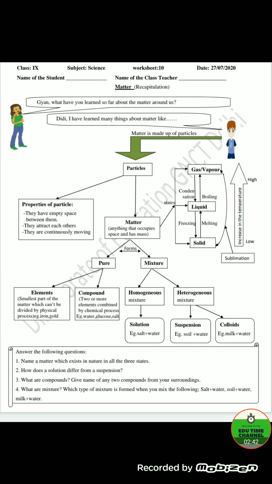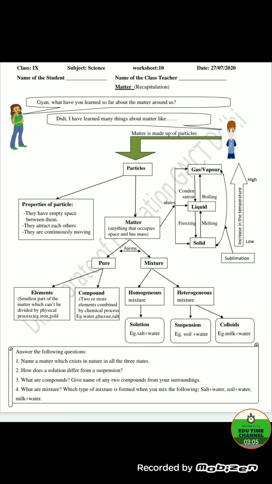How does a solution differ from suspension? Solution differs from a suspension as solution is an example of homogeneous mixture, whereas suspension is an example of heterogeneous mixture. Size of solute particles of solution is very small, whereas suspension has big size.